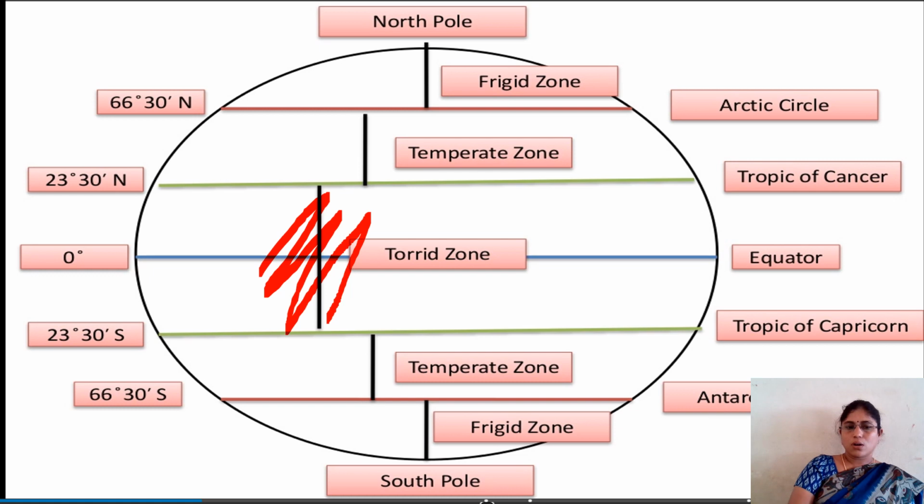Next one, the location from 23.5 degrees south to 66 degrees 30 minutes south here, and here from 23 degrees 30 minutes north to 66 degrees 30 minutes north, we call the temperate zone. So here this is a temperate zone, and here also we have a temperate zone. In this temperate zone, moderate climatic conditions, not too cool, not too hot. And here in this torrid zone, heavy temperature.